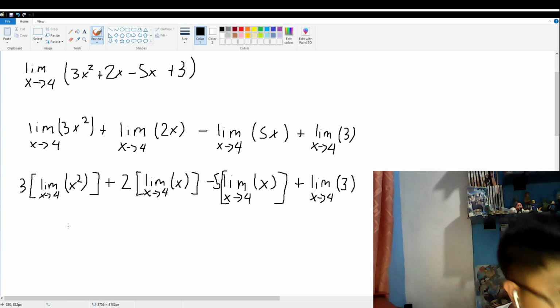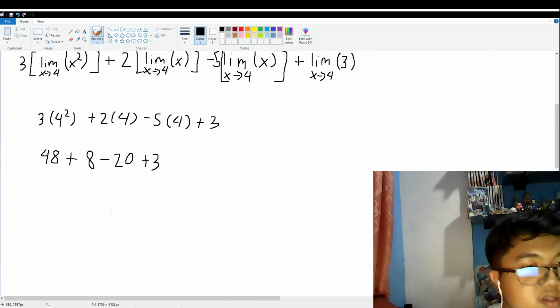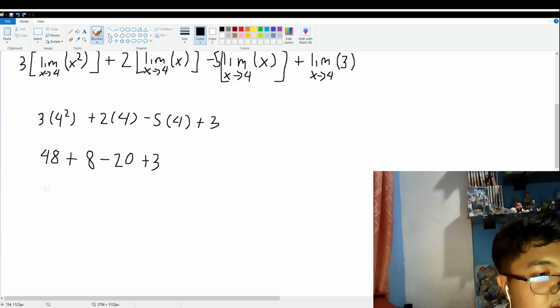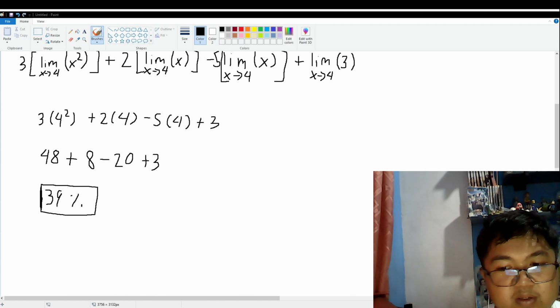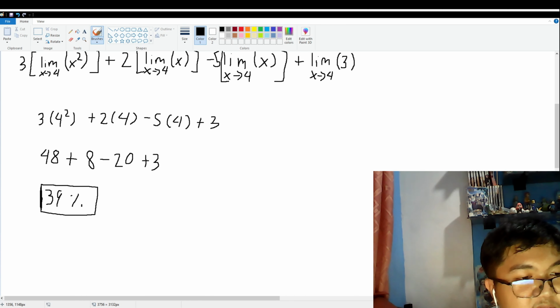We can just substitute the 4 into these. We'll have 3 and 4 squared plus 2 minus 4 minus 5 minus 4 plus 3, since it's 48 plus 8 minus 20 plus 3 would then be 39. So in the end, we have 39% as our inflation rate after 4 years.